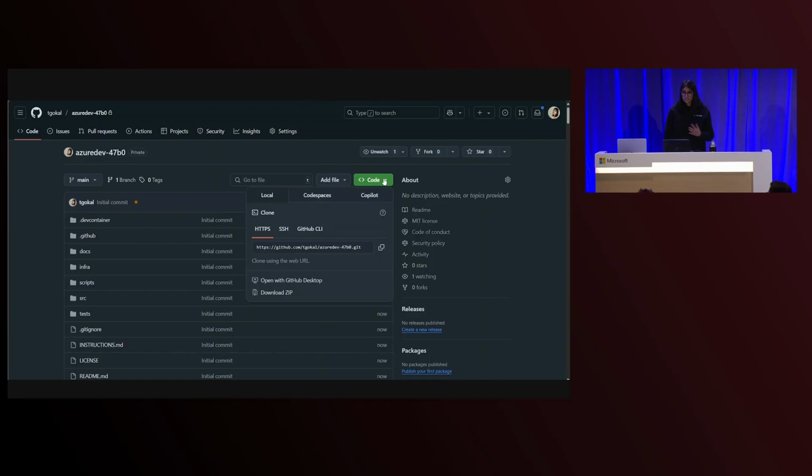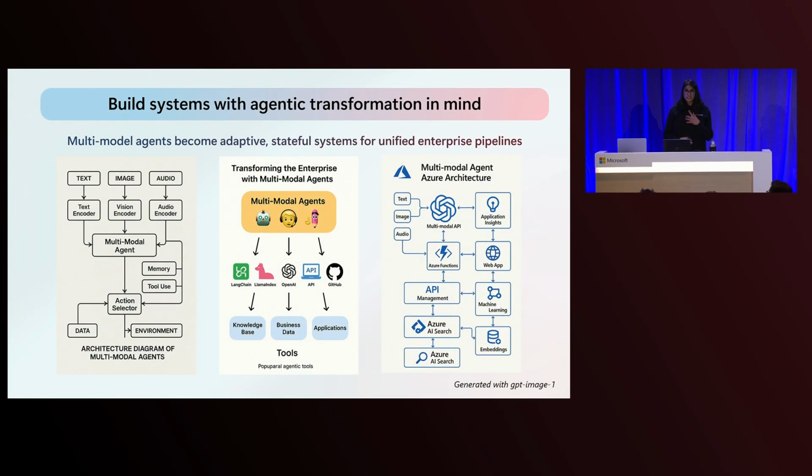And from there, I can continue to clone locally or open in GitHub Desktop. Open in VS Code is there to help you port from the playground into your VS Code environment. So with that in mind, that completes the inner loop when we're thinking about Foundry for the sake of multimodal development.